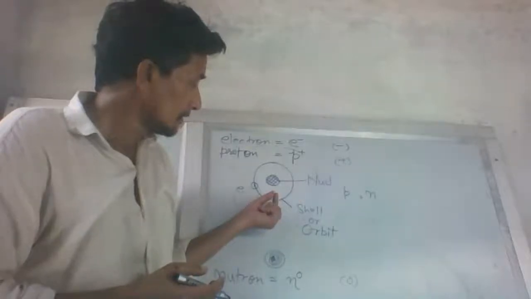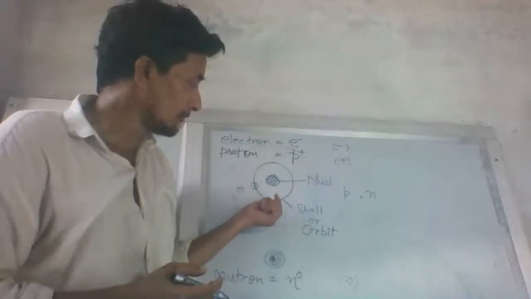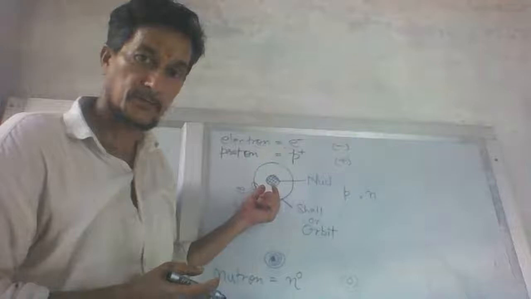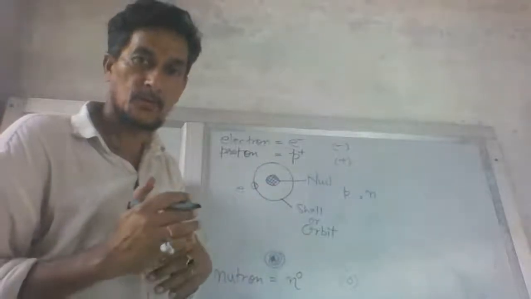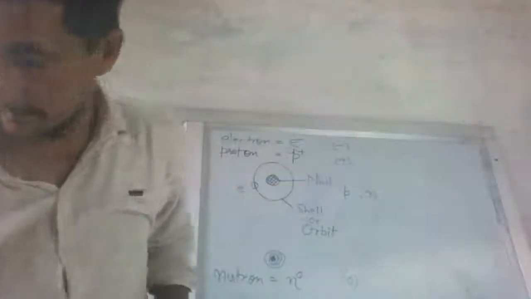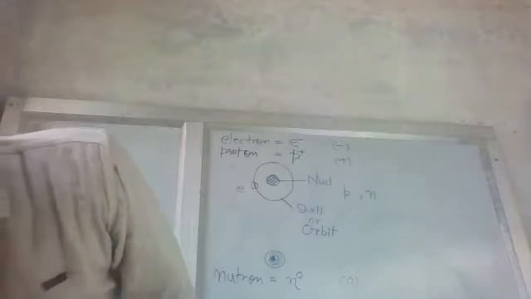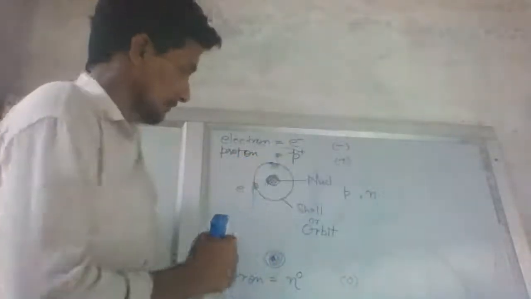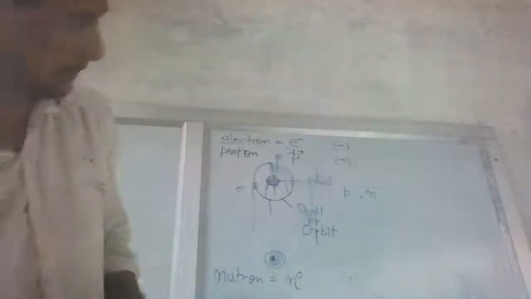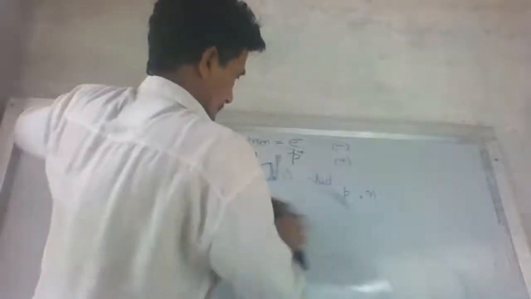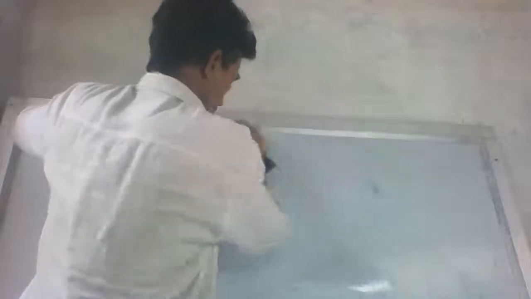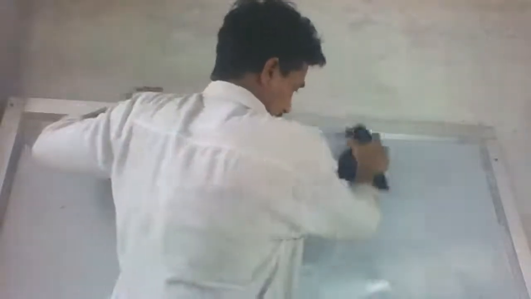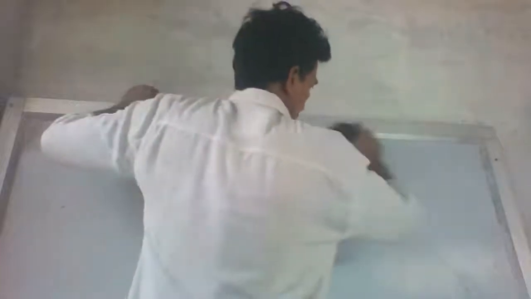Now, I told you about only one orbit around the nucleus. Now I am just moving one step forward, and that is if the shells are 2.